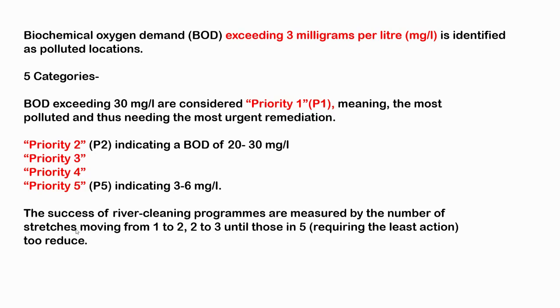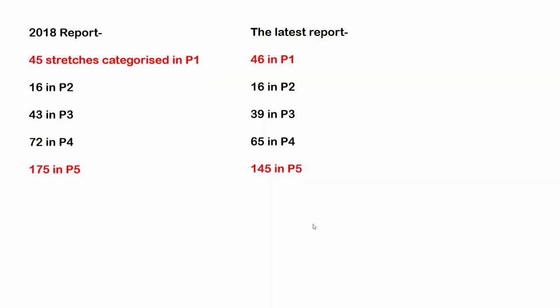This is the least polluted. So the success of river cleaning programs would be measured by the number of stretches moving from the P1 area, priority 1, to 2, to 3, and ultimately to 5, and ultimately out of 5, which would say that the polluted stretches are not polluted now. So these are the categorizations made by this particular report on the basis of the biological oxygen demand of the water samples. Now, what other observations are there with respect to these categories?